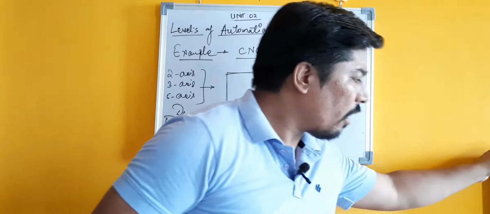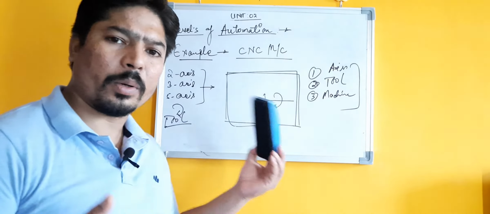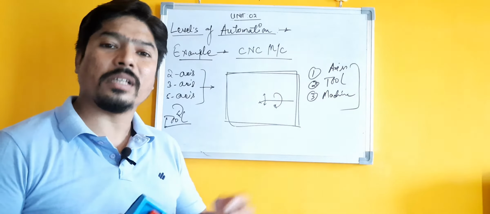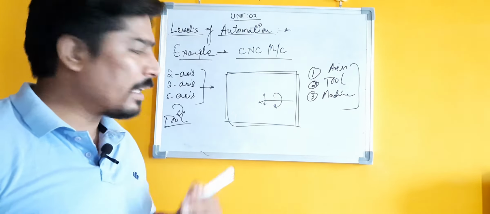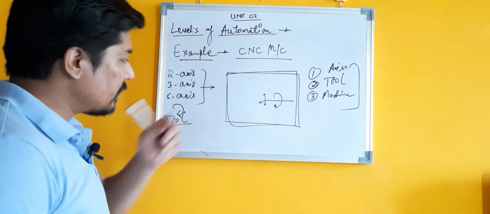Okay, so now if we talk about the different levels of automation in our factory or in our production systems, what are those levels, or where can we implement automation at different stages in our factory? Let us see here.